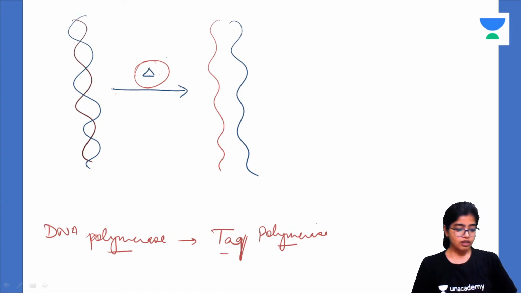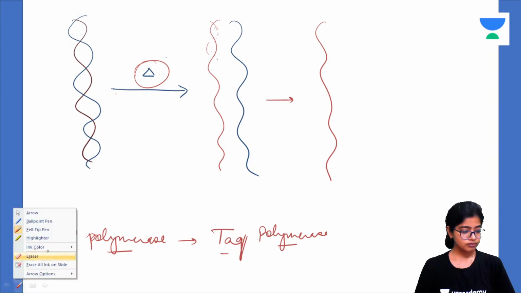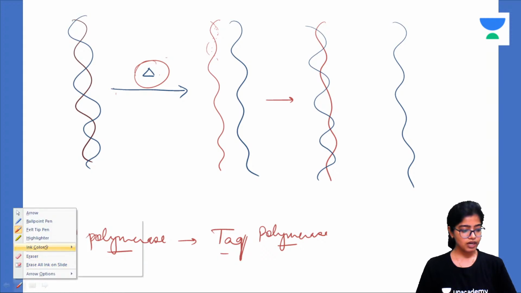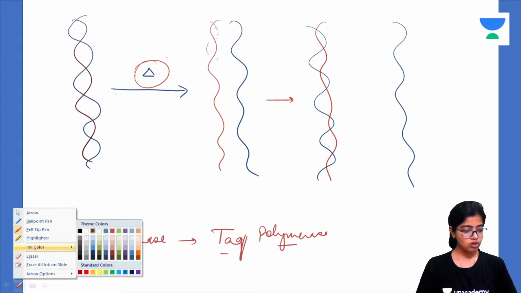Now this Taq polymerase enzyme, what will it do? It will start synthesizing the daughter DNA strands. So this one will have one daughter strand, and this one will also have a complementary daughter strand. And then what will happen? We have two daughter DNA from the first one.